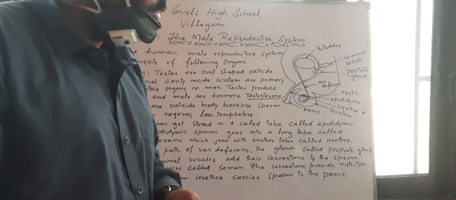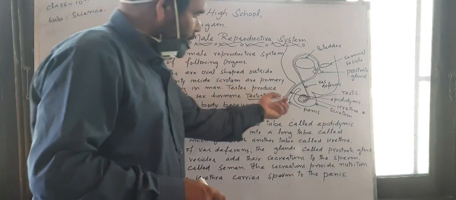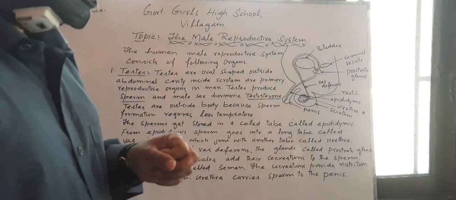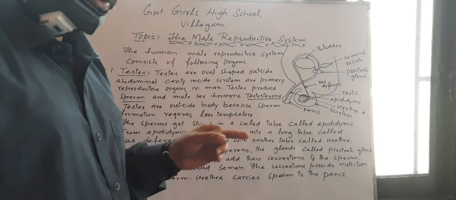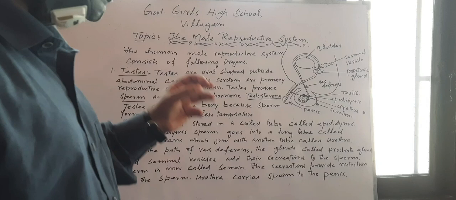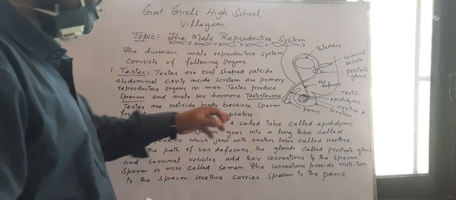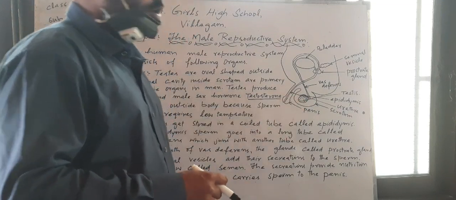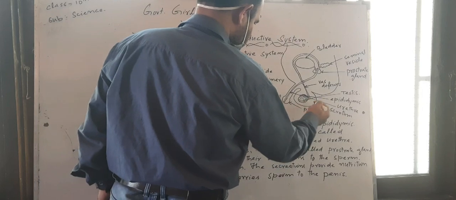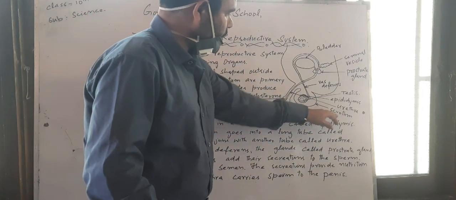The sperm requires 3 degrees less, that means 34 degrees Celsius, to get formed. That is the reason why the testes are outside the abdominal cavity.